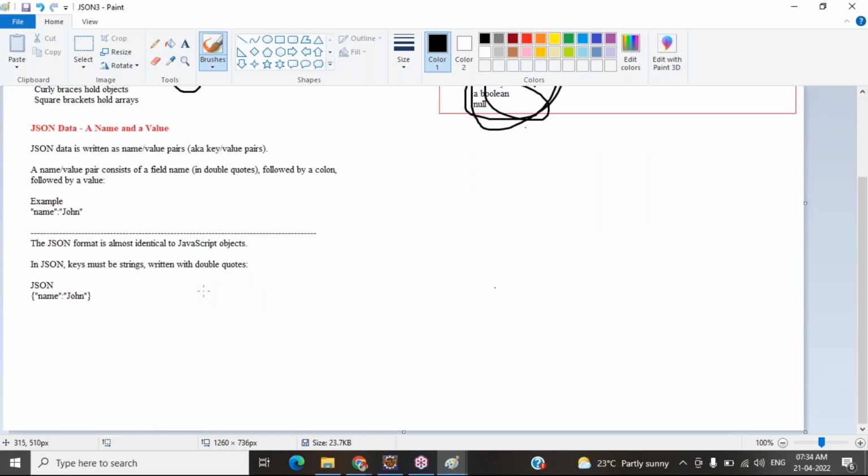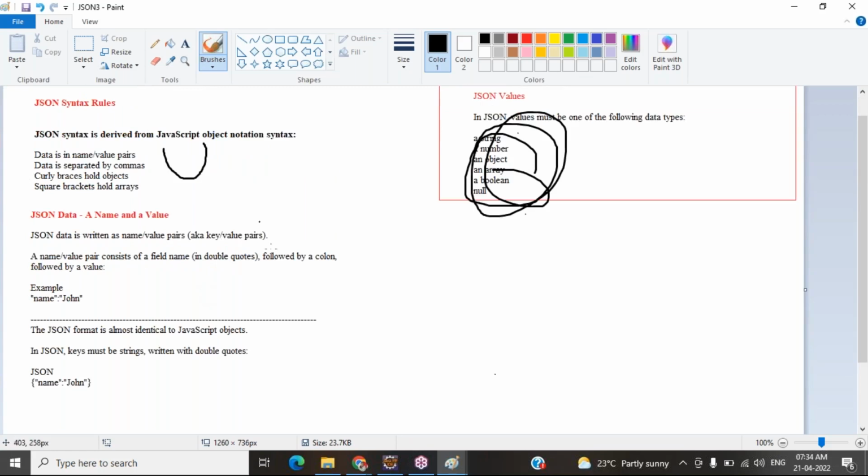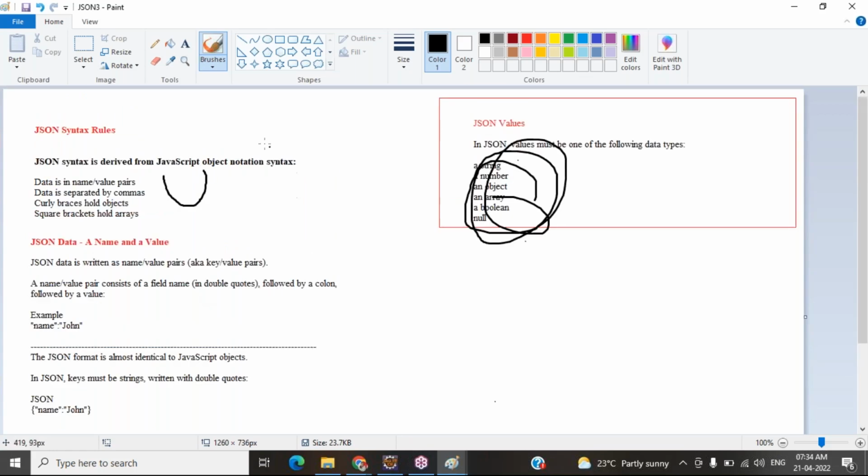If you are creating an array, start with a square bracket. These basic things we have covered. And after each and every data, separate with commas. Tomorrow we will see how to create an object and array, and how to access the object and array. Any doubt with this?